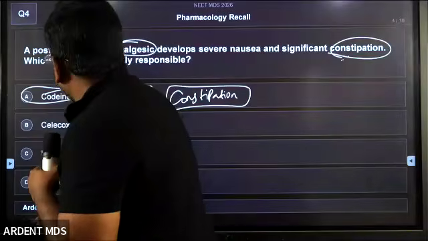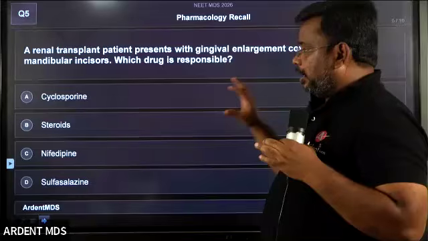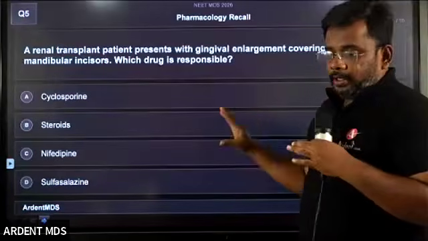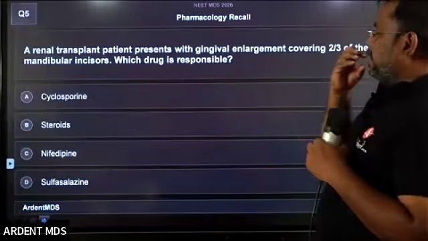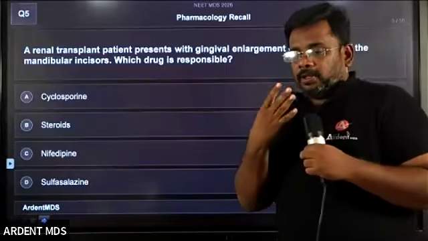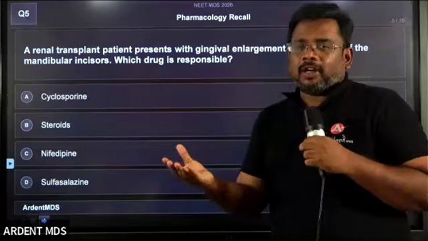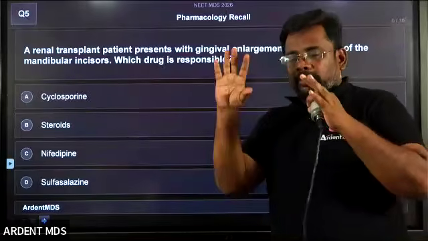So question number 5. Students, this is actually an image-based question, but the image is missing here. The case is about an image of gingival enlargement. In most image-based questions, the image is actually not needed. Simply to make you